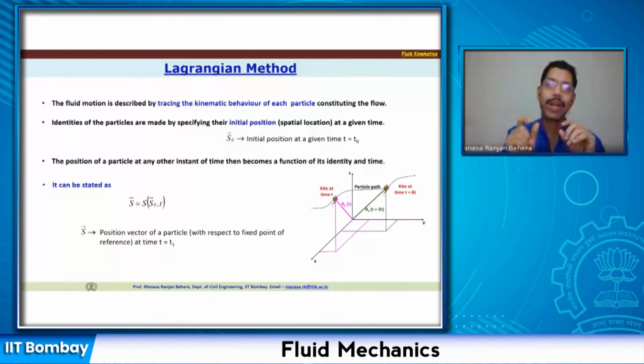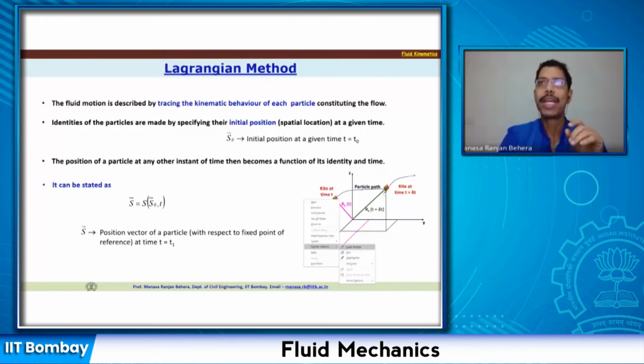So this t1 could be your time t0 plus delta t. Okay, and delta t you can keep on varying. So in this case, let us say I want to find out the position of this particle. Let us say I have the particle here, and that is my initial position S0. So at delta t, the particle is going to move to some other location.